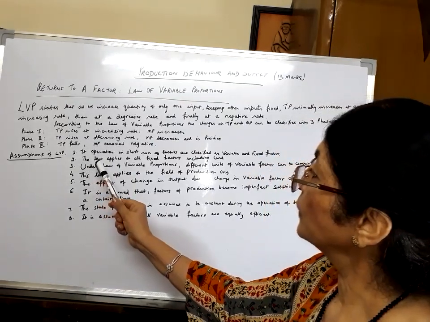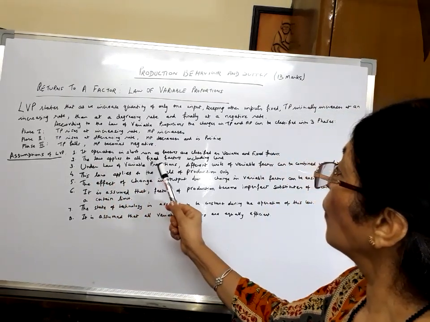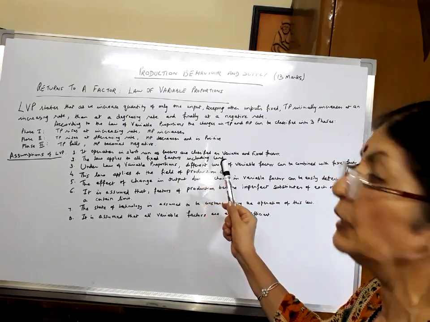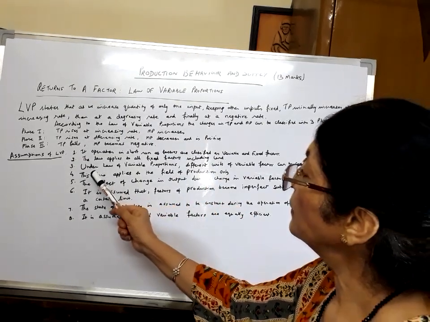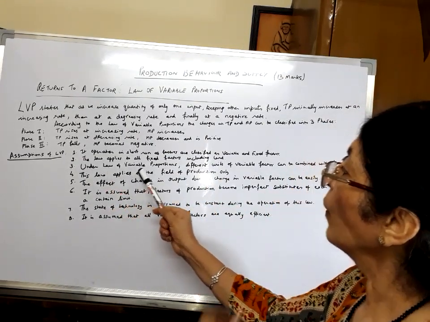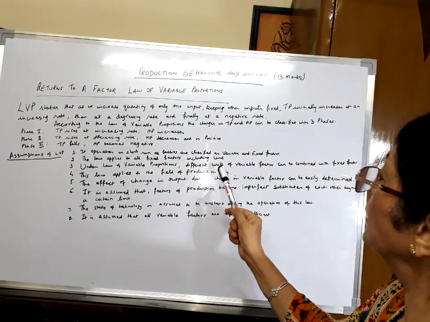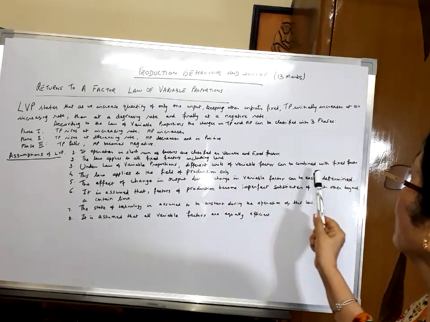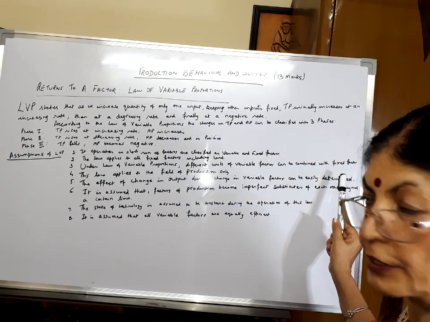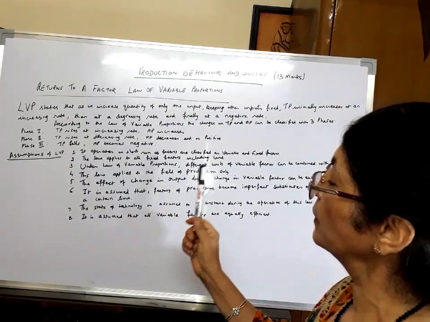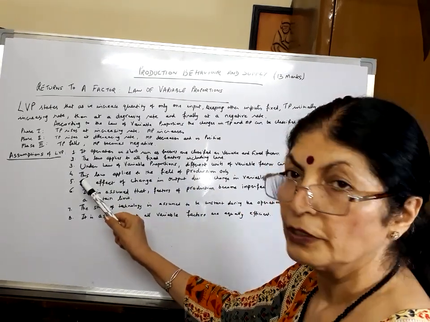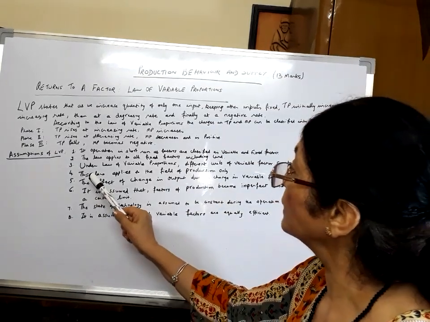Second assumption, the law applies to all fixed factors including land. Third assumption, under law of variable proportions, different units of variable factor can be combined with fixed factor. So you can have different number of laborers applied to the units of land.